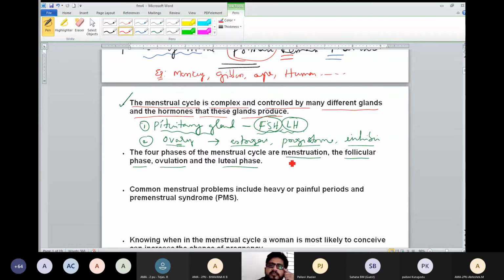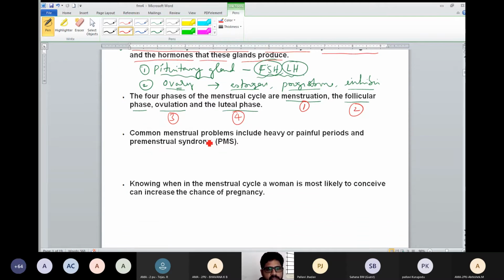As we discussed just before, the differences between menstrual cycle and estrus cycle, I said 4. What is the first one? Menstruation. What is the second one? Follicular phase. What is the third one? Ovulation. What is the fourth one? Luteal phase. All these 4 phases also have different names. Let us see.